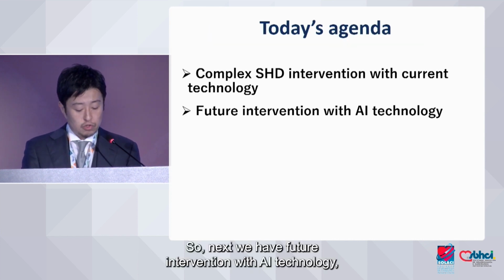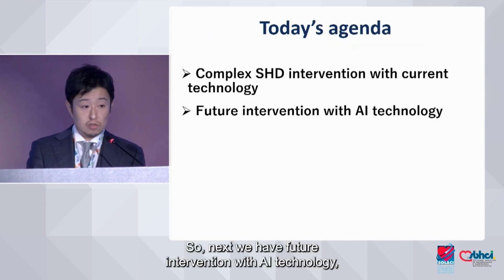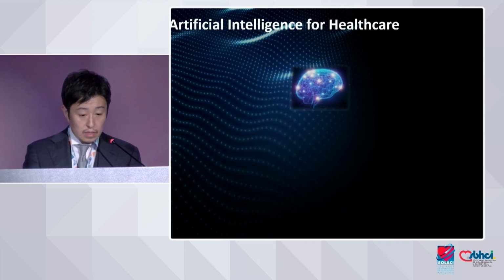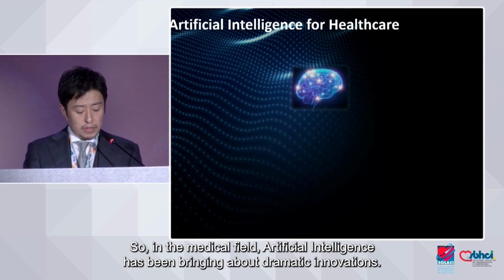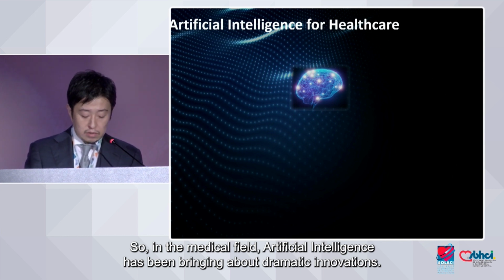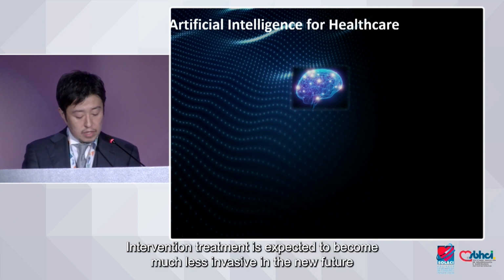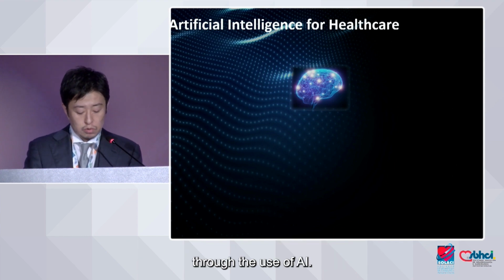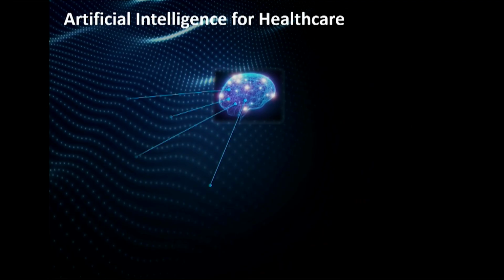So next is the future intervention with AI technology. So today's main topic. In the medical field, artificial intelligence has been bringing about dramatic innovations. Interventional treatment is expected to become much less invasive in the near future through the use of AI.